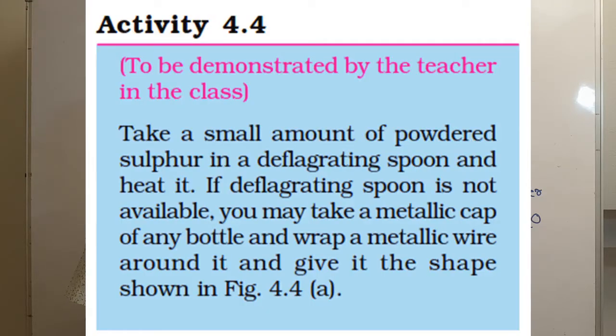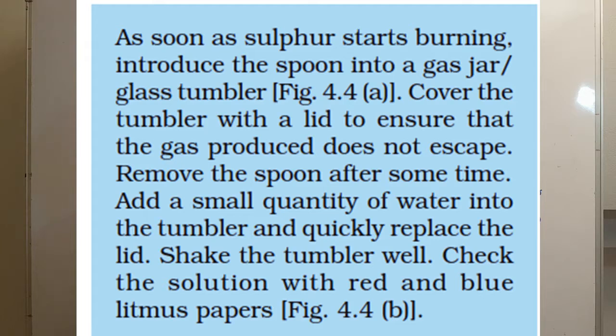Let us now observe the reaction of non-metal with oxygen. Activity 4.4 to be demonstrated by the teacher in the class. Take a small amount of powdered sulfur in a deflagrating spoon and heat it. If a deflagrating spoon is not available, you may take a metallic cap of any bottle and wrap a metallic wire around it and shape it as in figure 4.4a. As soon as the sulfur starts burning, introduce the spoon into a gas jar or a glass tumbler. Cover the tumbler with a lid to ensure that the gas produced does not escape.